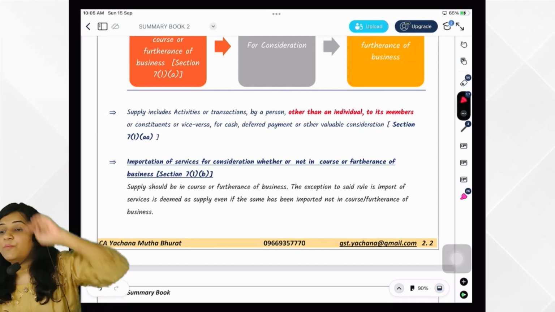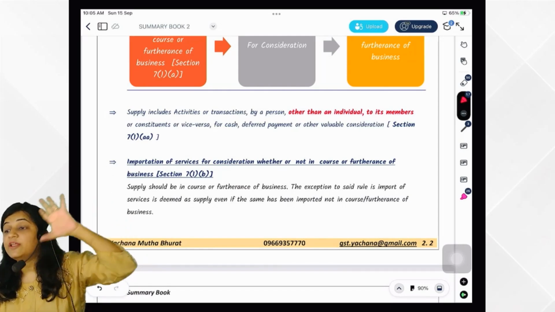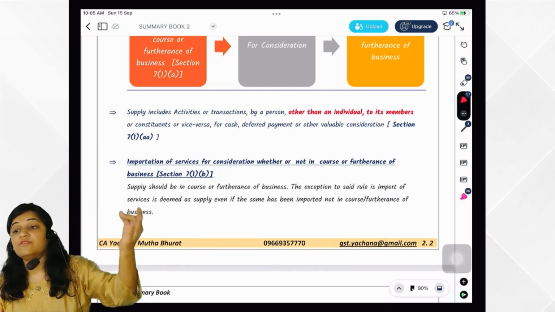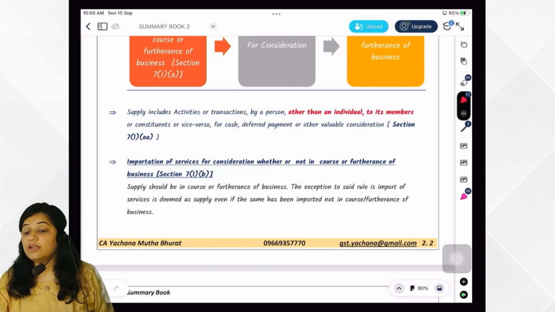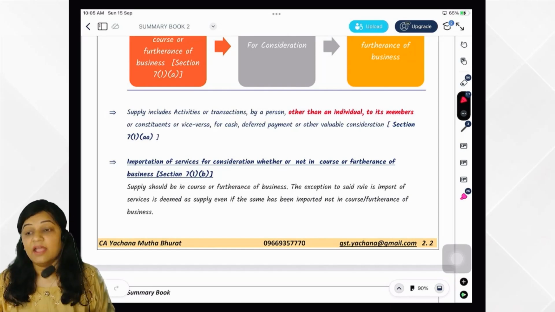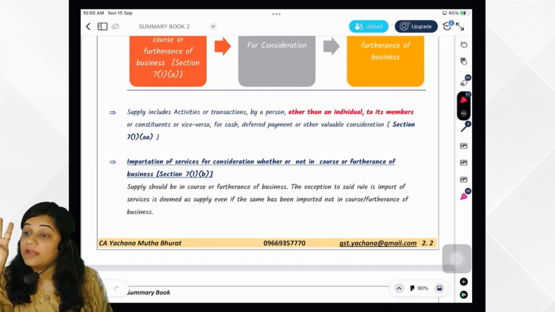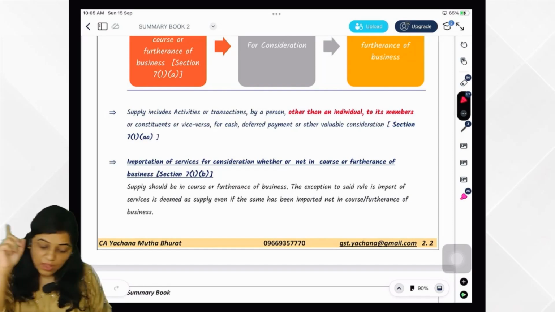And then last, import of services from a related person or establishment outside India. If you are importing services from outside India, in that case, in the course or furtherance of business, that would be treated as supply. So these are 4 activities that are to be treated as supply even if made without consideration. You got it? Very good.